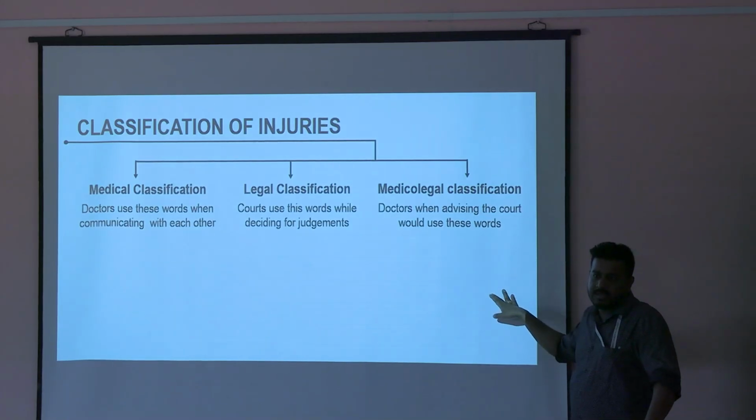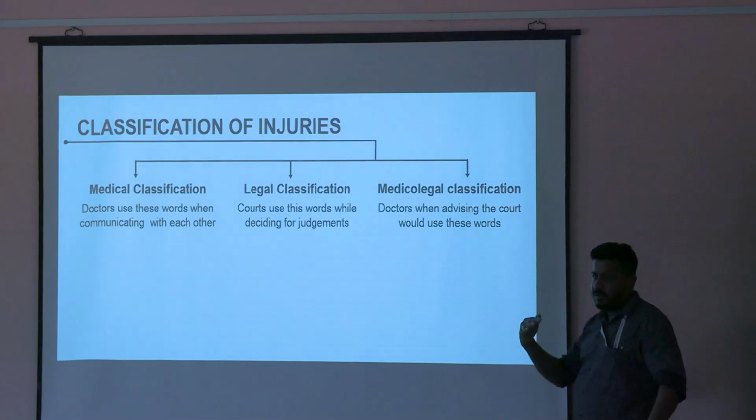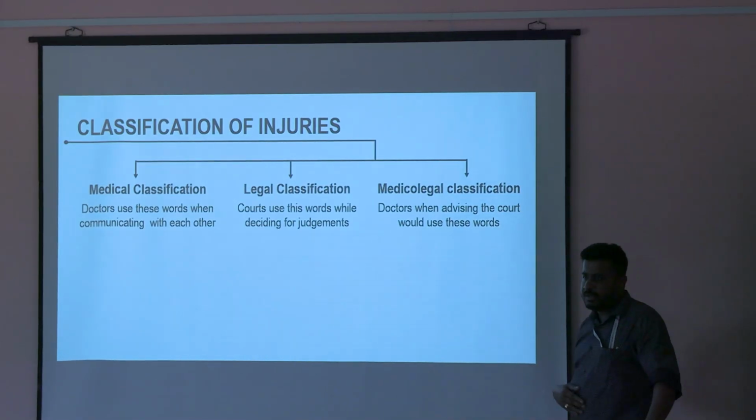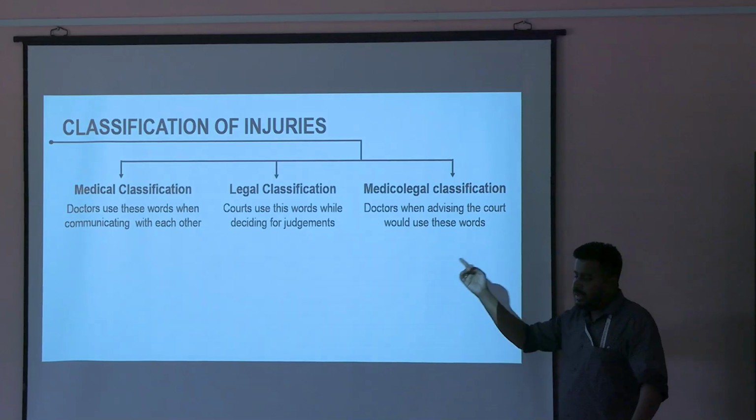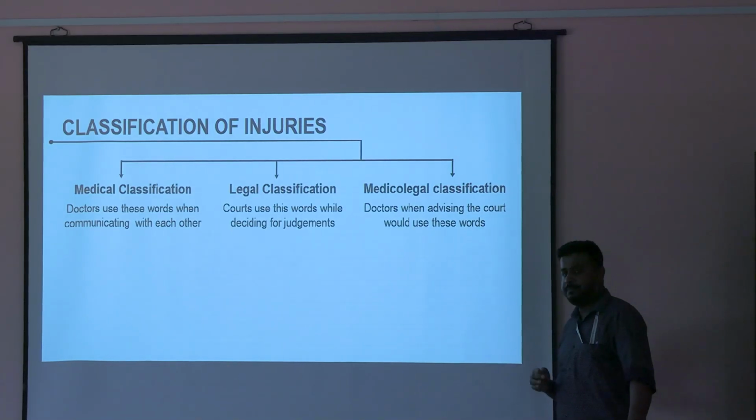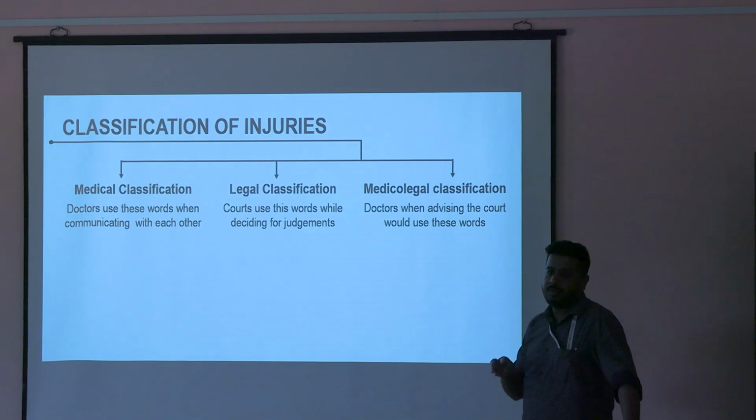Medical classification is the chapters which are there in your book. When we communicate with one another, abrasion हुआ है, या laceration हुआ है, stab wound हुआ है, these are all medical terms. When we communicate with one another, medical classification. Legal means what the court will say. Court will not see whether this is an abrasion, bruise, laceration or what.